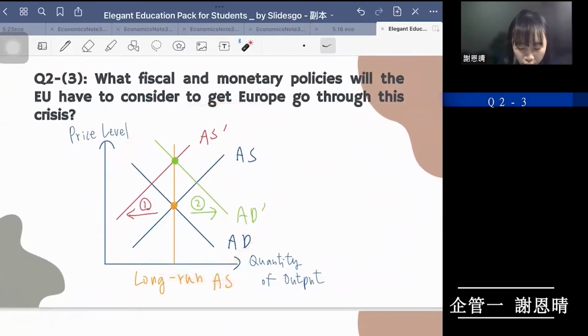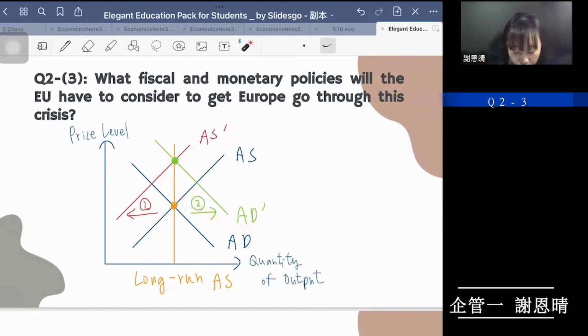The aggregate supply curve will shift to the left, but they should meet at the long run aggregate supply curve. So the government would want to shift the demand curve to the right, just like the green curve.